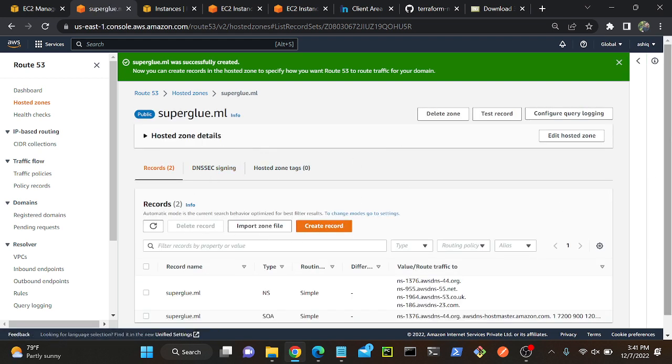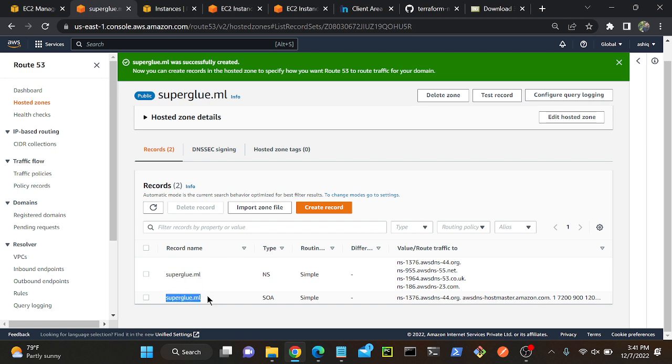Successfully created. So now you can see that I have two records over here, right? This is a frequent question from interviews. What are the default records in a hosted zone? NS and SOA. What is NS? Name servers. What is SOA? Start of authority. That will contain all the information: IP address information, name server information, mail address information, and what provider we are using, everything. Just note it down. So we will have two default records when creating a Route53 hosted zone.